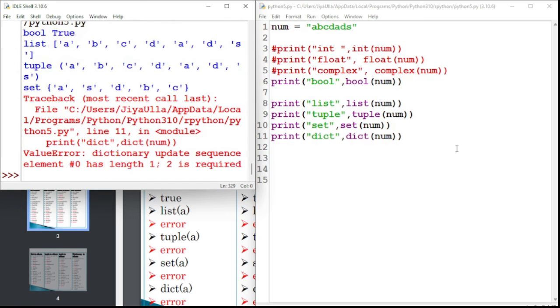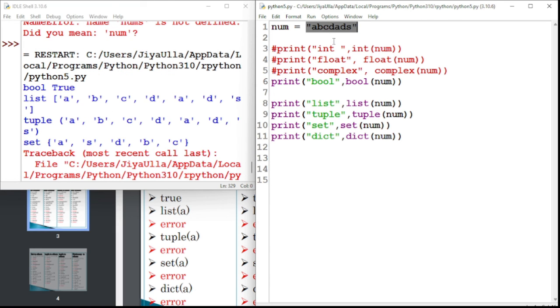Comprehension methods we can do later, but as of now, we are trying to convert a string to a list, tuple, and set. Yes, we are seeing here that a string is converted into a list. Here they are giving the string, but we are able to convert this string directly into a list, directly into a tuple, directly into a set. This is by the help of typecasting. This is why typecasting is very much important.